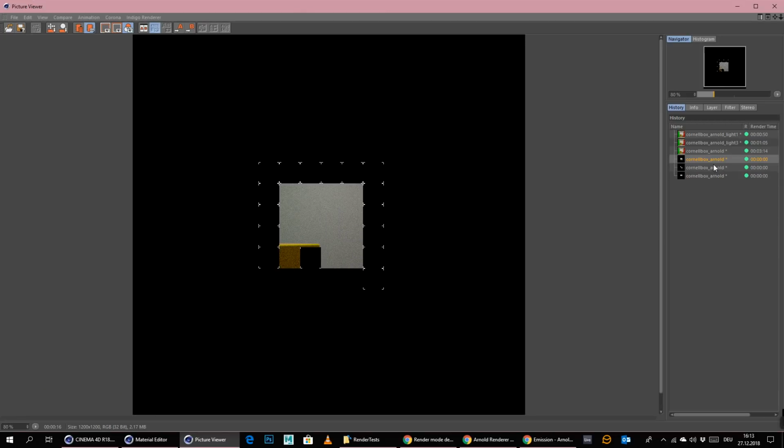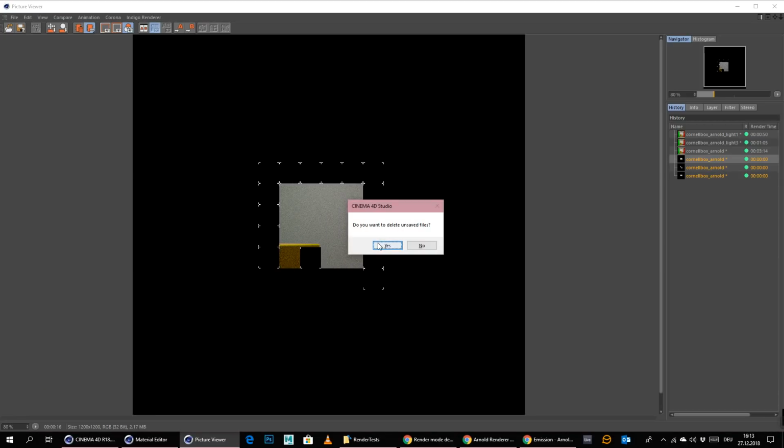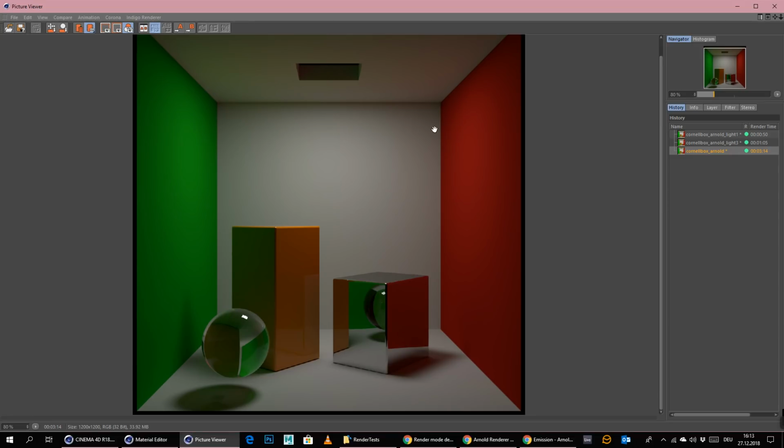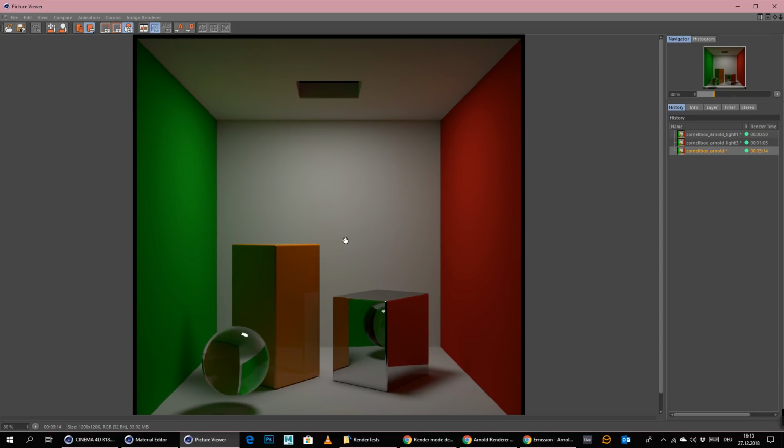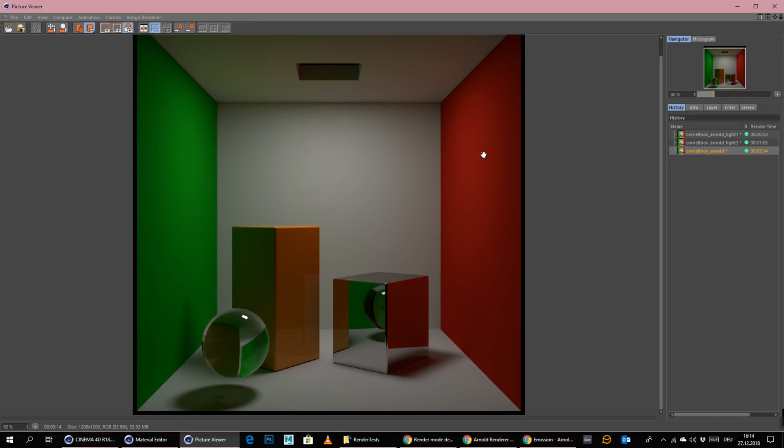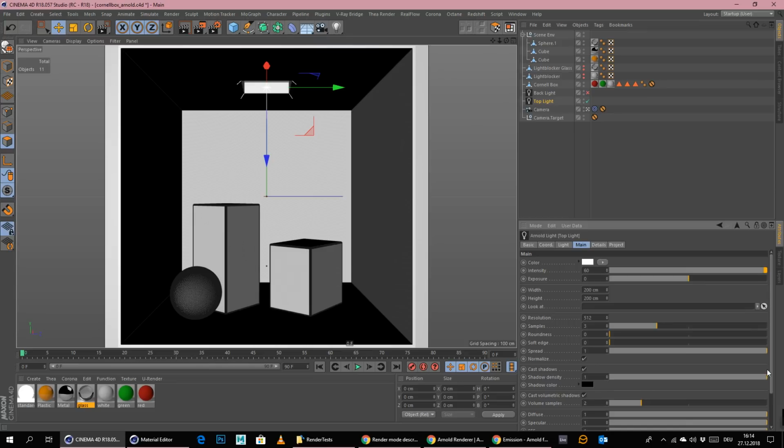Okay, so we did check out Arnold as well. We know what it can do right now, or cannot do really well. I mean, of course, we could also try it with a colorful sphere and then see if we get any kind of caustics or whatever. But as you can see, there's also nothing on the ceiling and so on. So Arnold doesn't really like that at all, at least not with a normal area light, which kind of sucks, I think. But 3 minutes and 40 seconds was the render time. Okay, so I think this was the first part of this comparison.